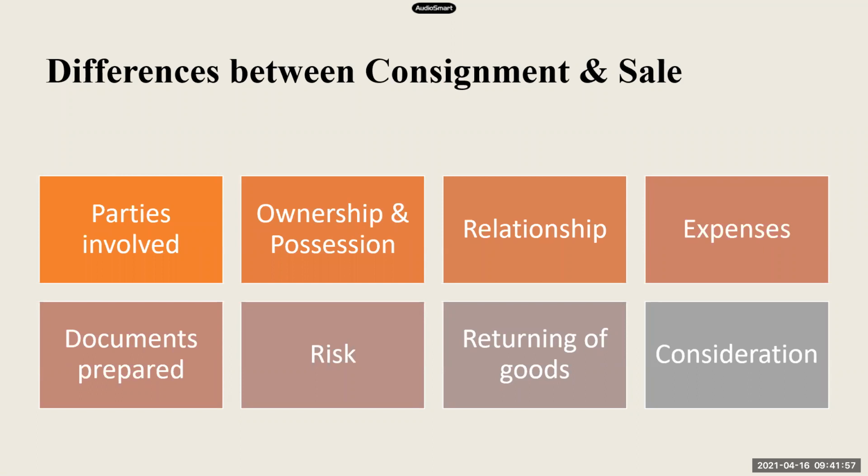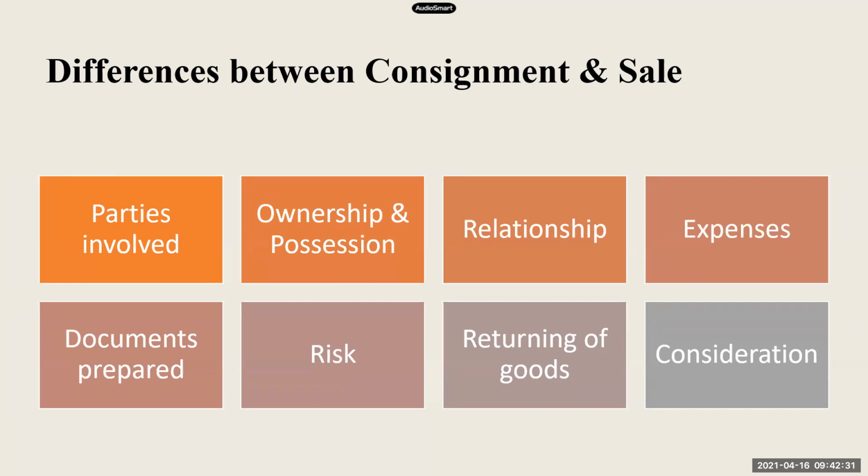So now tell me, who is the debtor and who is the creditor there? In case of a sale, buyer and seller, who is the debtor and who is the creditor? Buyer is the debtor. Yes, the seller is the creditor and the buyer is the debtor, because the buyer has bought the goods, so he needs to repay the amount. So the relationship in case of consignment is that of a principal and an agent, whereas the relationship in case of a sale is that of a debtor and a creditor.